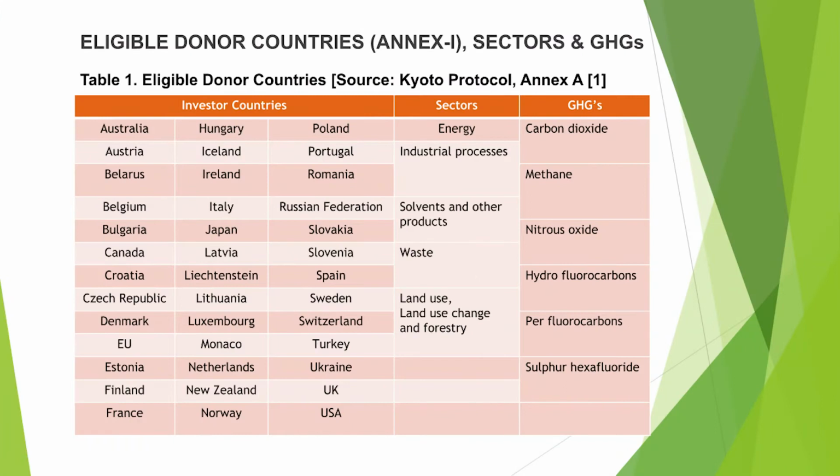In the second column you can see the sectors in which we can do these CDM projects. The major sectors are energy, industrial processes, solvents and other products, waste, and land use change and forestry. The main greenhouse gases coming from these sectors include carbon dioxide, methane, nitrous oxide, hydrofluorocarbons, perfluorocarbons and sulfur hexafluoride.